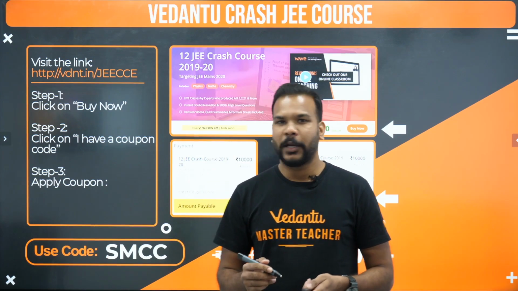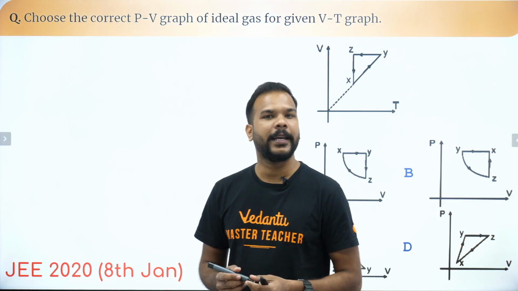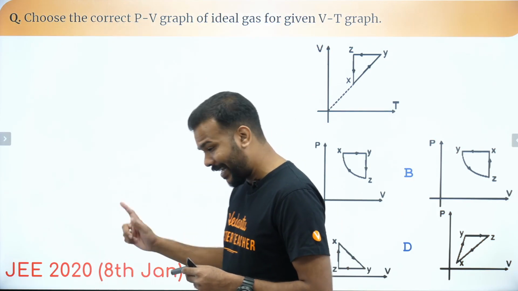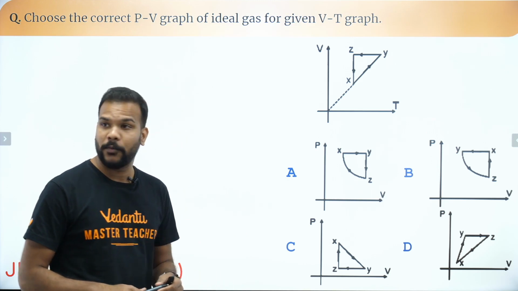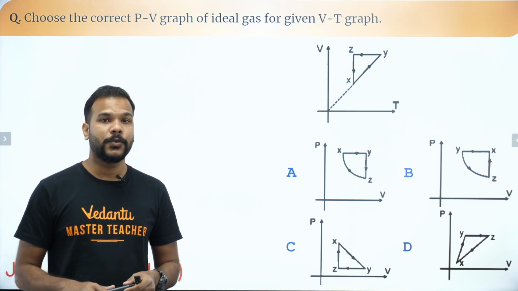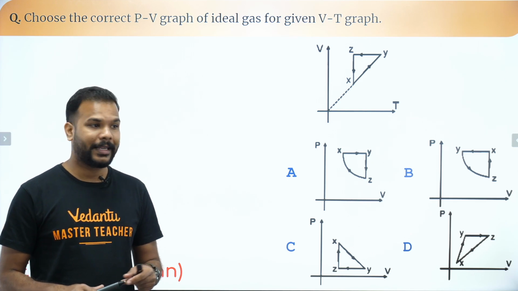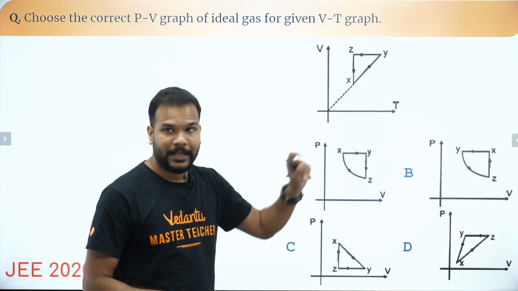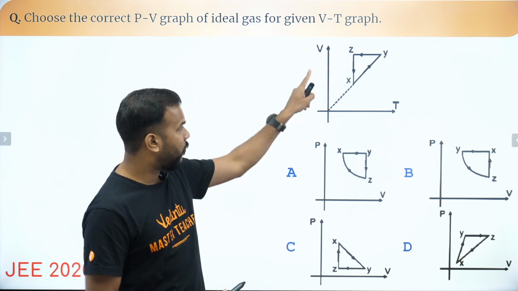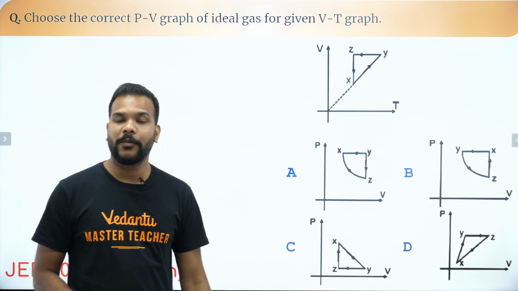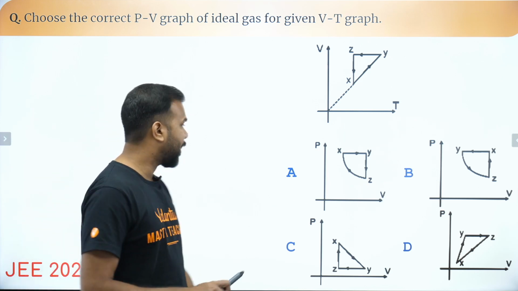Okay, cool. So guys, here's the very first question for all of you. Question from JEE 2020, 8th of January. Let's read the question. What does the question say? We have to choose the correct PV graph for the ideal gas for the given volume temperature graph. Okay, so there is a volume temperature graph given to us, and with respect to this, which one will be the correct PV graph is what we basically have to find out.